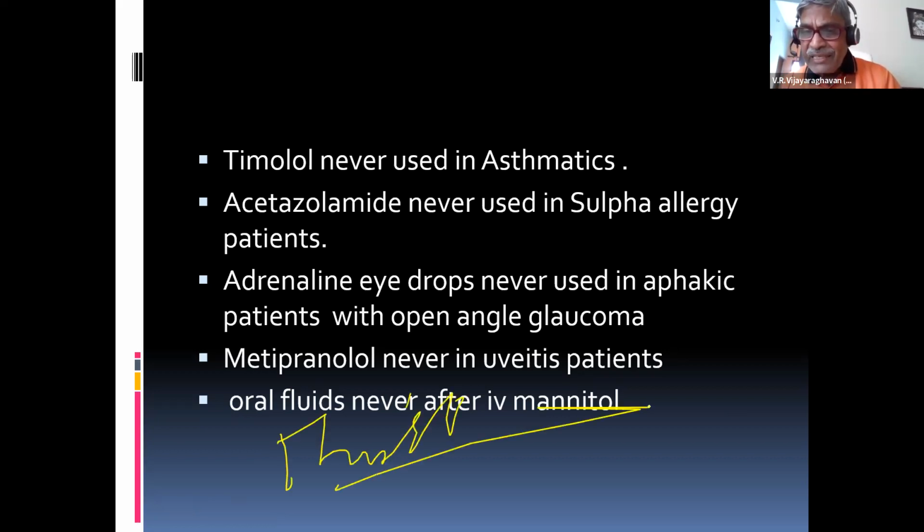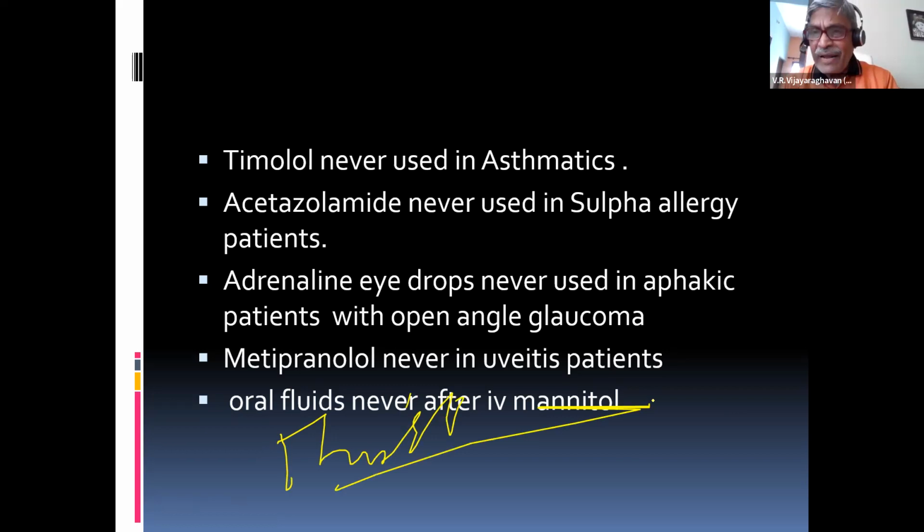The thirst center in the brain is dehydrated. You will have intense thirst. You will keep on asking for water. Your answer is water: no, never to be given after IV mannitol.